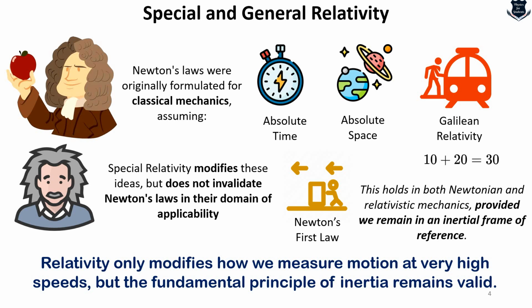inertia remains the same. So the first law, we see, is applicable to both Newtonian and relativistic mechanics, provided we remain in an inertial frame. And the most important note is that nothing is wrong, it only modifies, and the fundamental principle of inertia remains the same. How it is, let us look in the next part of our video.